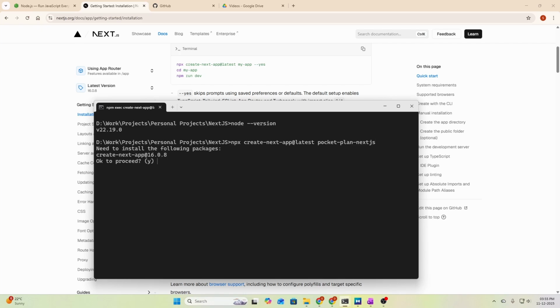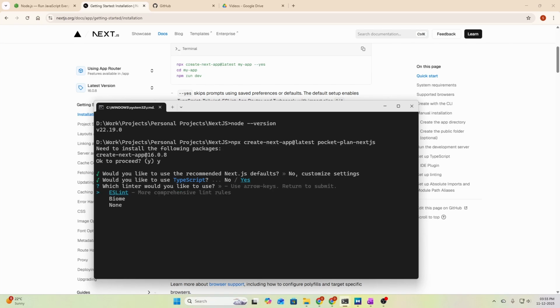First it is saying we need to install the create-next-app package. Then we have to press Y and enter. It will next ask some further questions. We need to customize our settings. Would you like to use TypeScript? We are going to use TypeScript in our project. Then we are going to say yes to ESLint. Then it is asking, would you like to use React Compiler? We don't need that.